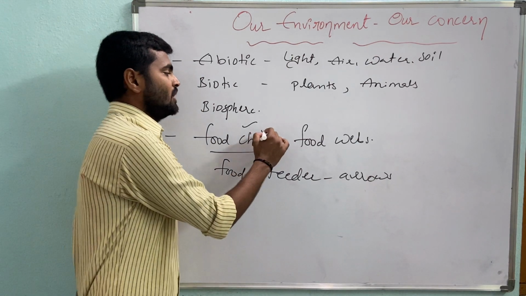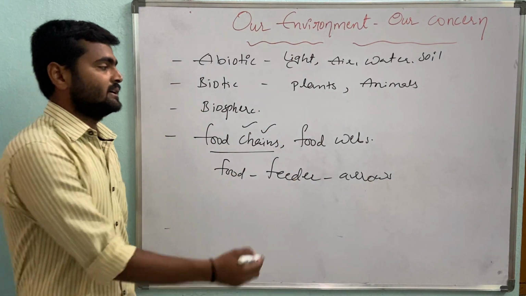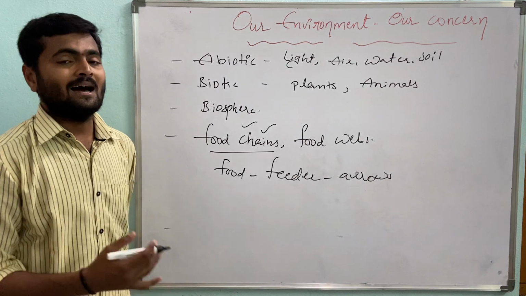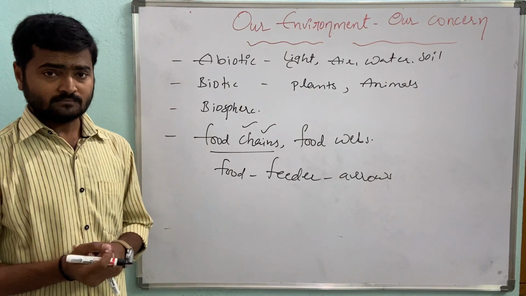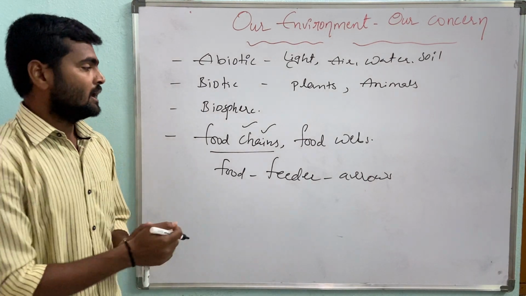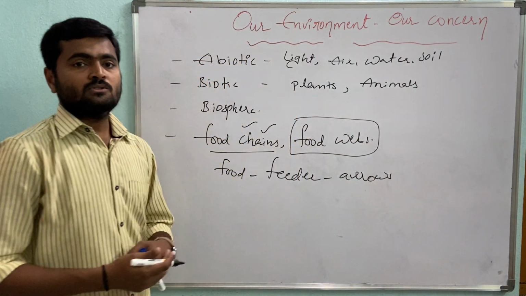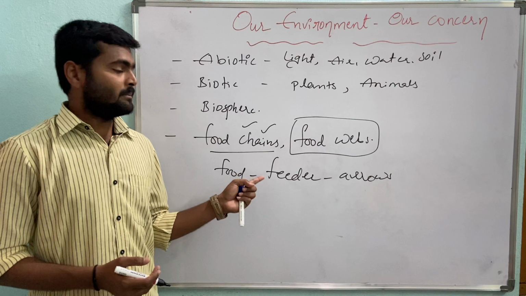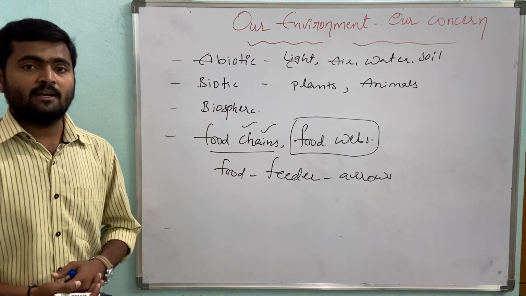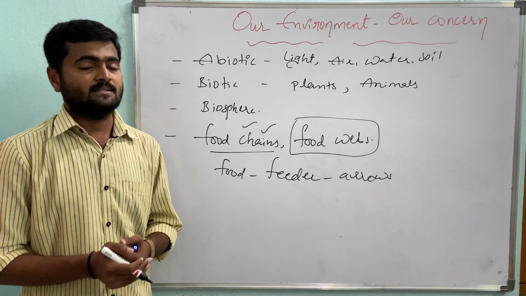And food chains are not in a simple manner. So many food chains are interlinked and connected with each other, and they form a food web like structure. In an ecosystem or a biosphere or environment, no single food chain can persist.